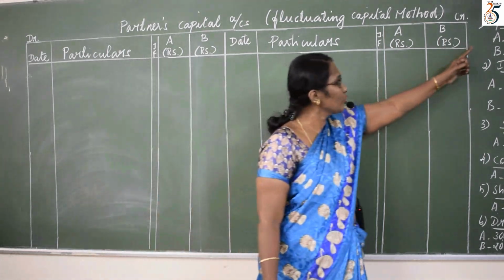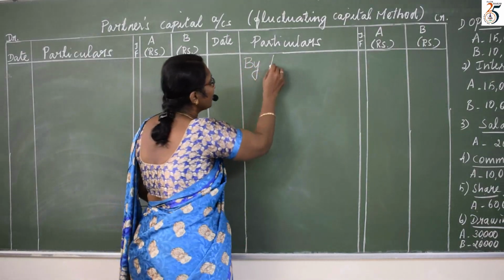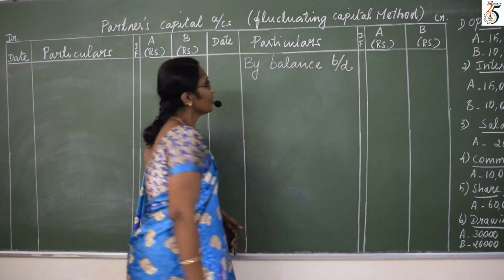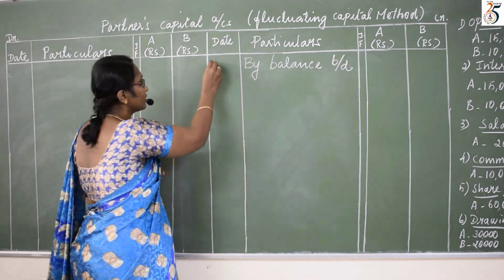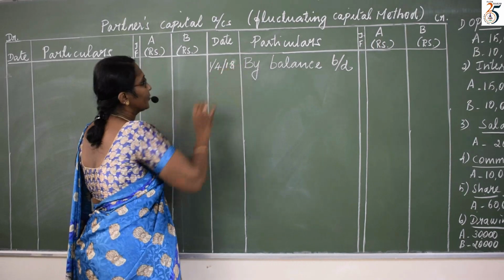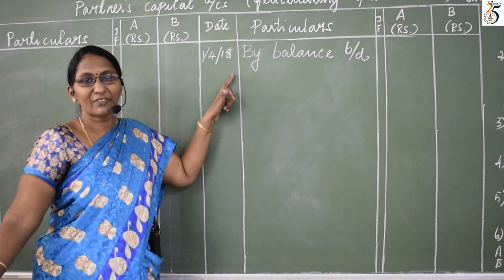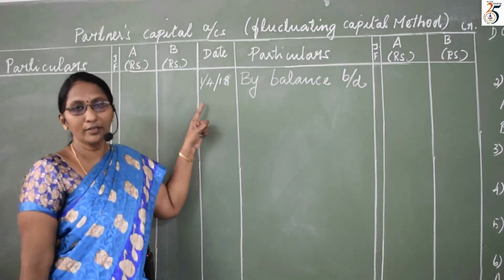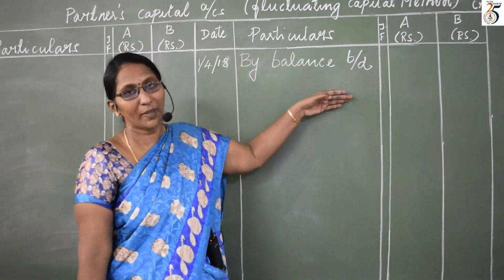First, what is the value? Opening balance. So first I write by balance brought down. What is this? It is opening balance of capital. What date should be written? It is of April 2018. Why have I written 1/4/18? They have clearly mentioned it is financial year. Your financial year will start from April 1. On April 1st, your opening balance of capital should be written.